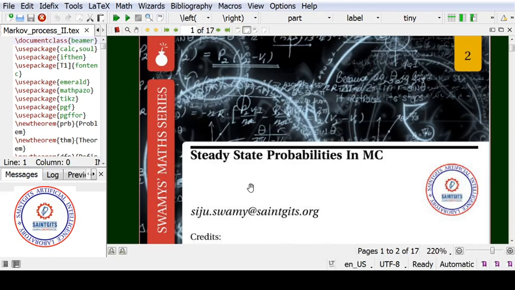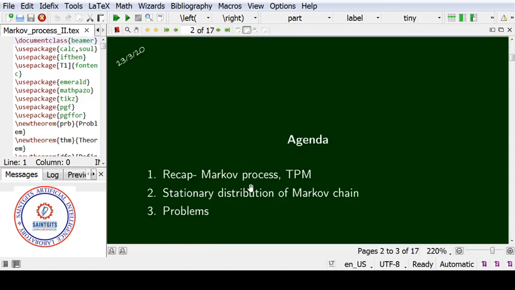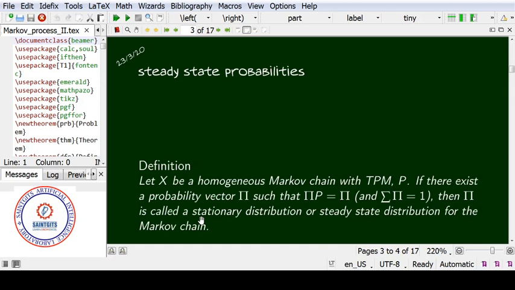Welcome to today's session. In this session we are going to discuss steady state probabilities in Markov chains. The main agenda is to recap what a Markov process and transition probability matrix are, the stationary distribution of a Markov chain, and finally we will discuss some problems related to stationary distributions.